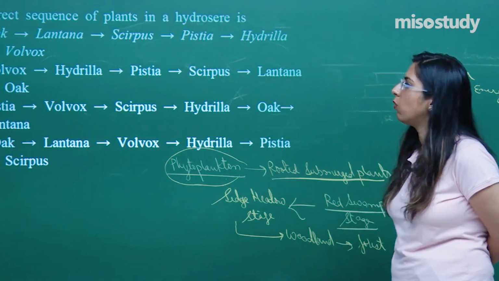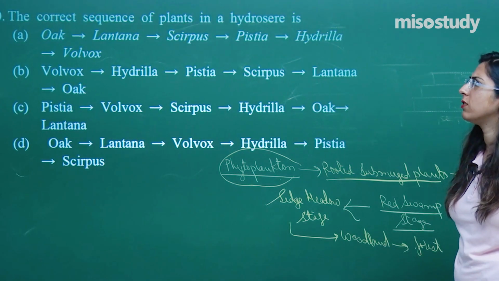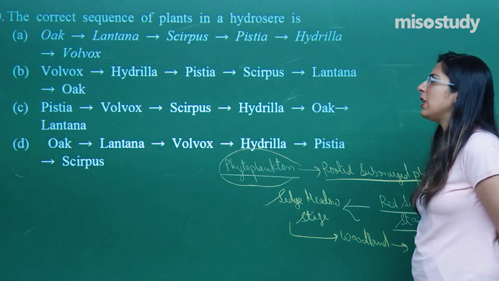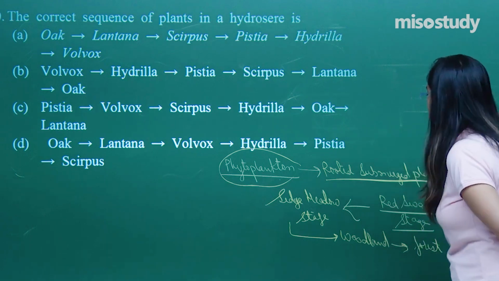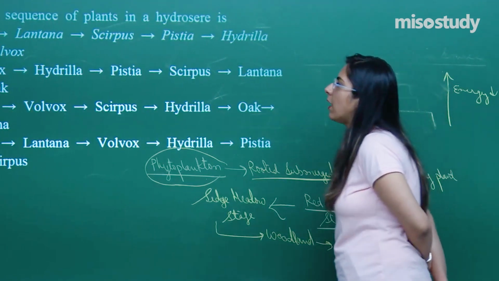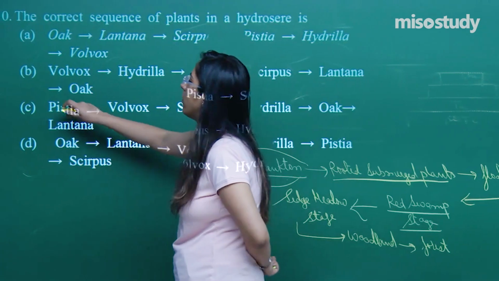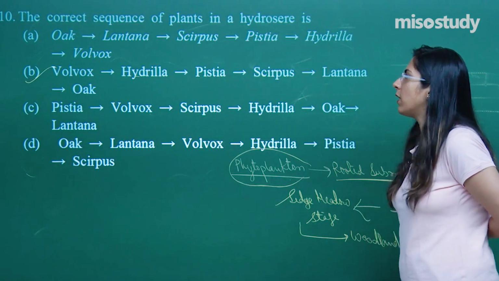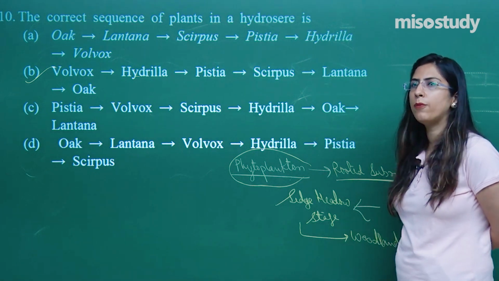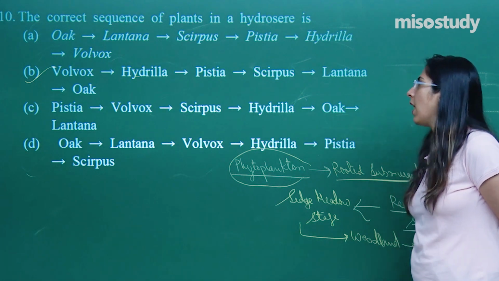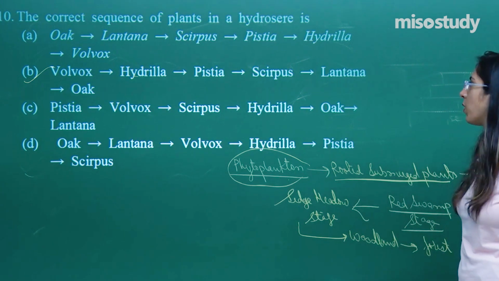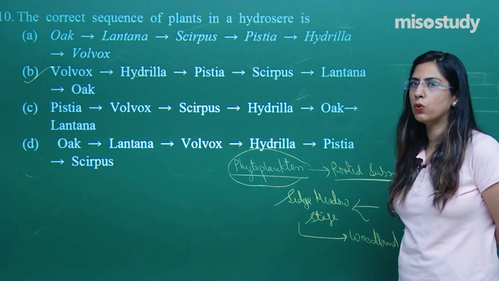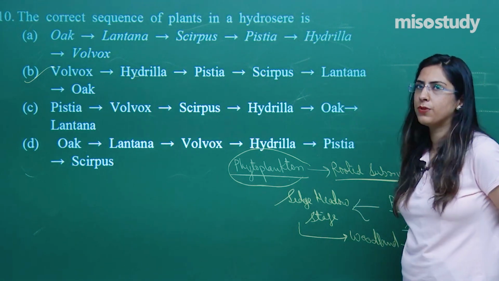Out of these, the options include the oak tree. The first, oak, is not a phytoplankton. The Volvox is written in the B option, so B seems to be the correct option. Later on, the rooted submerged plant, they have written hydrilla in the B option, so this seems to be correct. After that, we know that pistia is a floating hydrophyte. Then scirpus comes under the reed swamp stage, then lantana and oak. So the correct option for question number 10 is the B option.